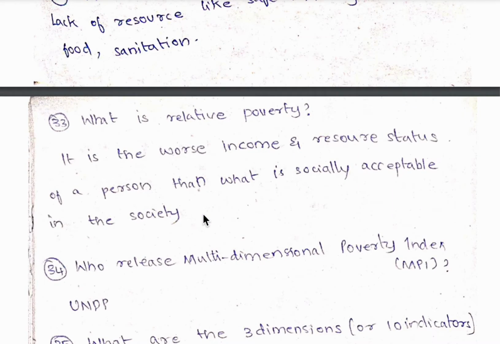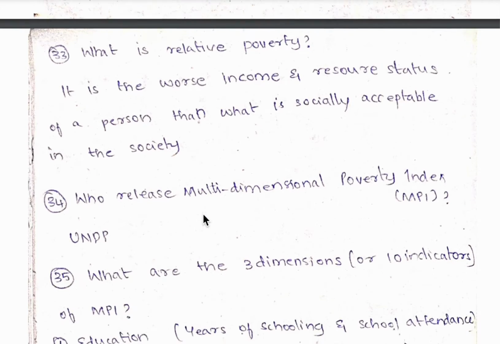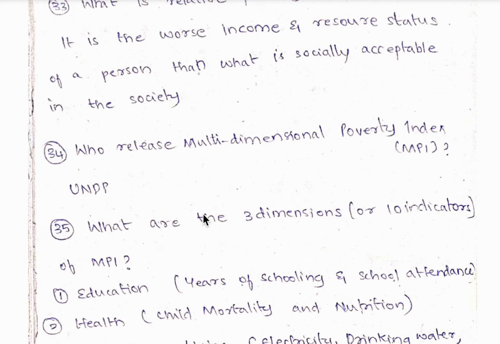33rd question, what is relative poverty? Relative poverty is a worse income and resource status of a person than what is socially accepted in the society. 34th question, who released the multi-dimensional poverty index? It is the United Nations Development Programme, UNDP.